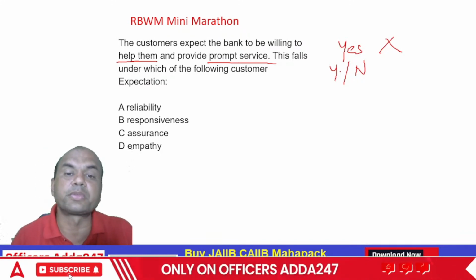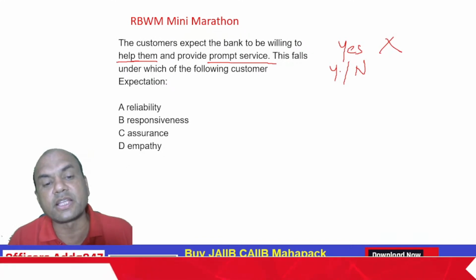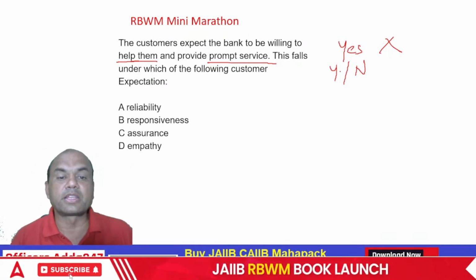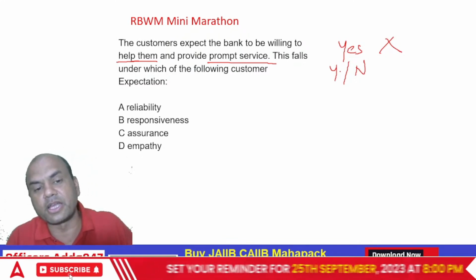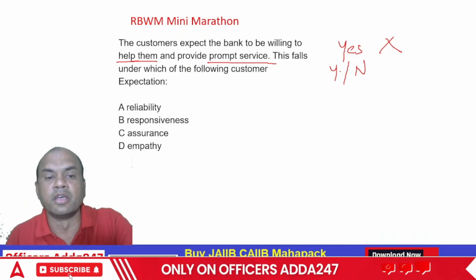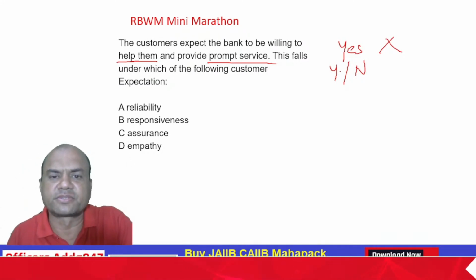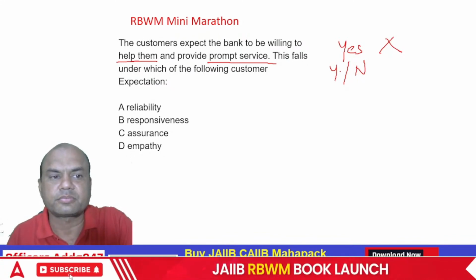So prompt service, it will fall under which category? Reliability, responsiveness, assurance and empathy. Prompt service, everyone.